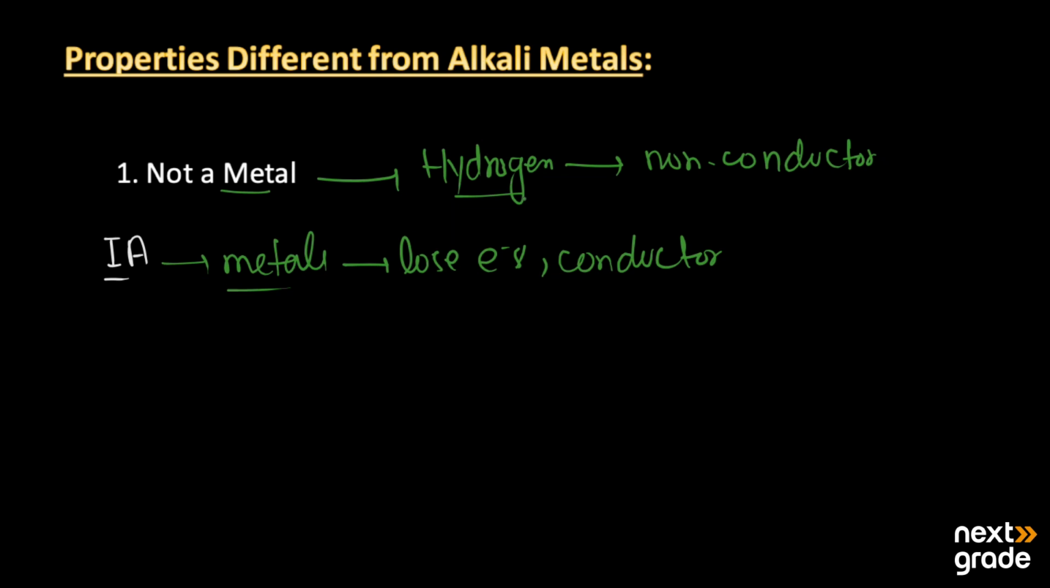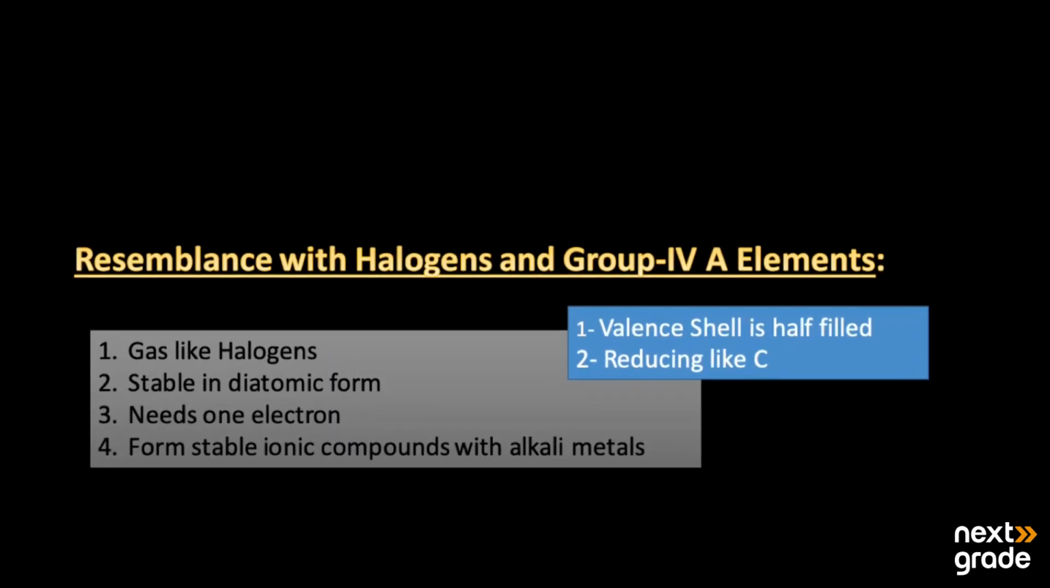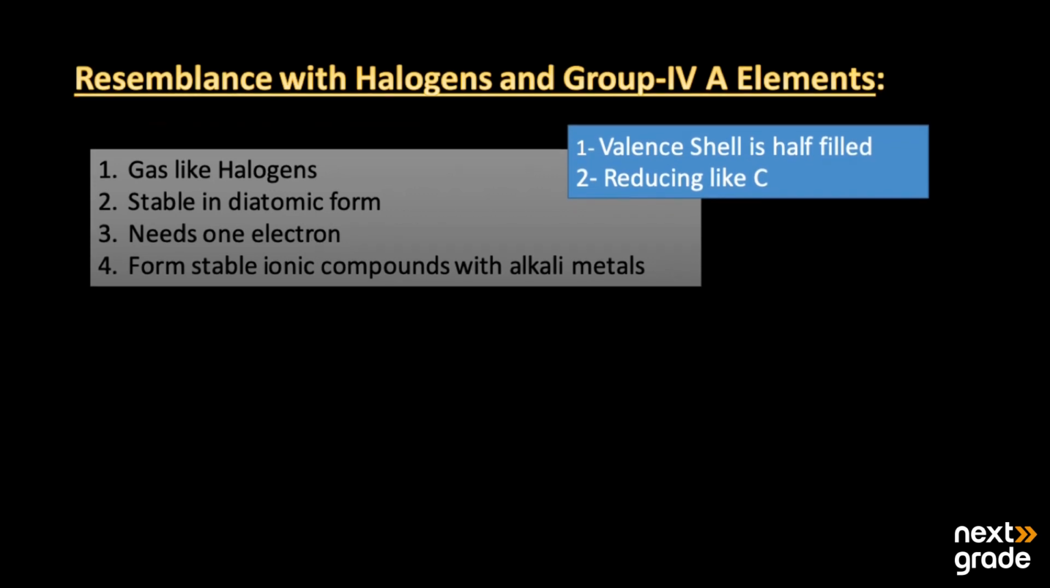On the other hand, alkali metals can make bonds with the electronegative elements very easily by the loss of electrons. So this was the main difference between the alkali metals and hydrogen. Next was, can it be placed in group 7A, or was it also having a resemblance with the halogens and the group 4A elements?